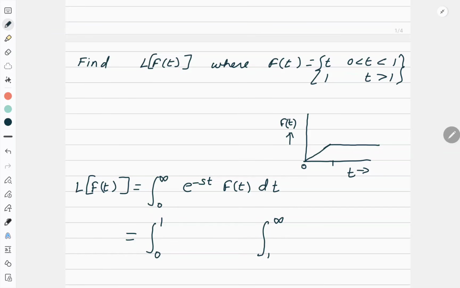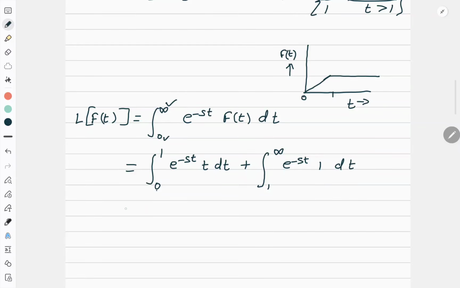See, overall Laplace is from 0 to infinity, and in my question, it is defined from 0 to 1 and then 1 to infinity. So I will write it like this. Now e to the power minus st, what is the value of f(t) between 0 to 1? From 0 to 1, the value of the function is t. So I will put t here, dt, plus. Now from 1 to infinity, the value of the function is 1. So in place of f(t), I'll put 1.